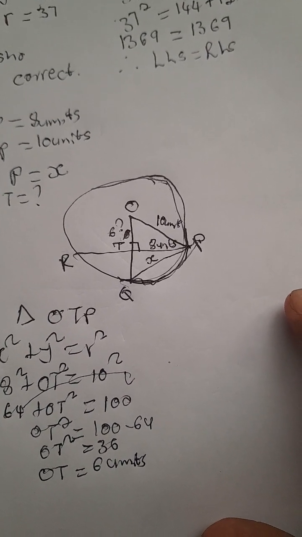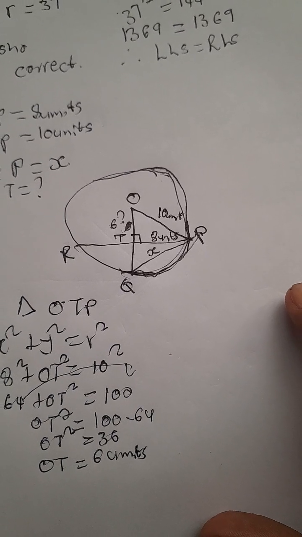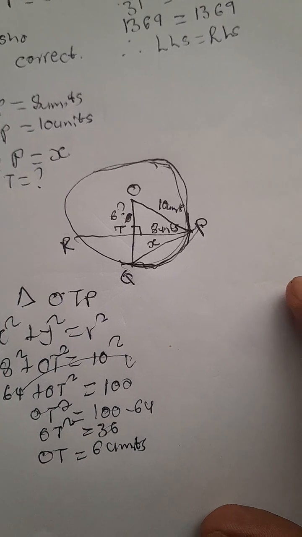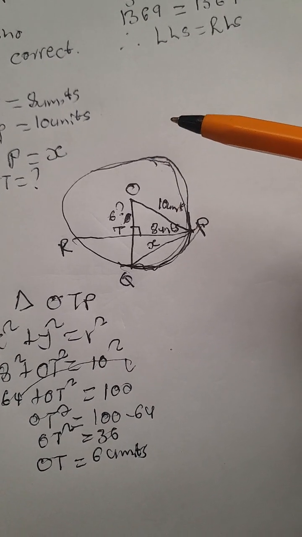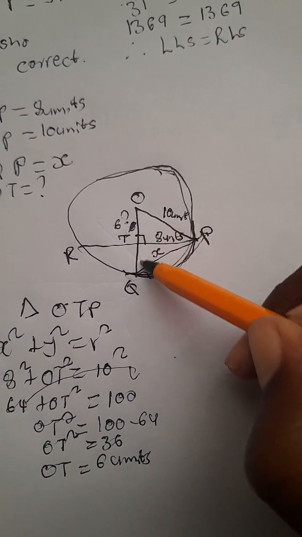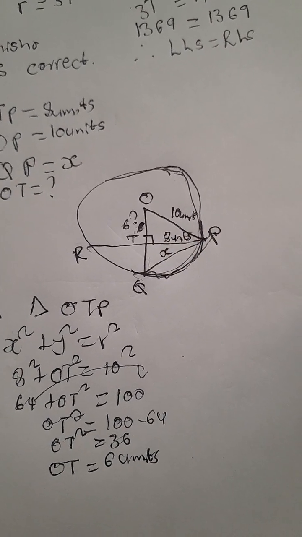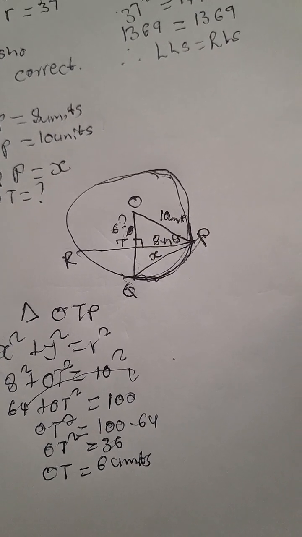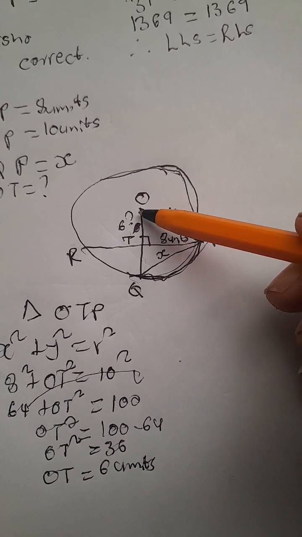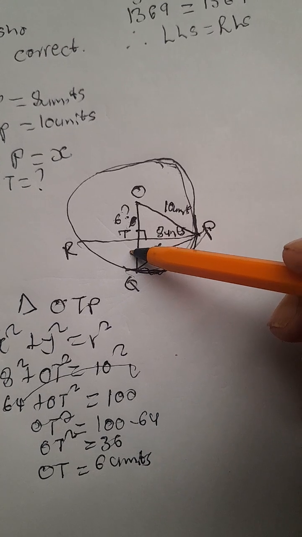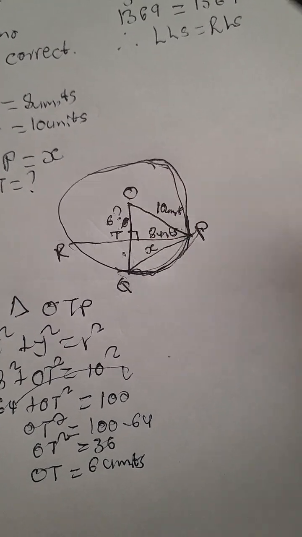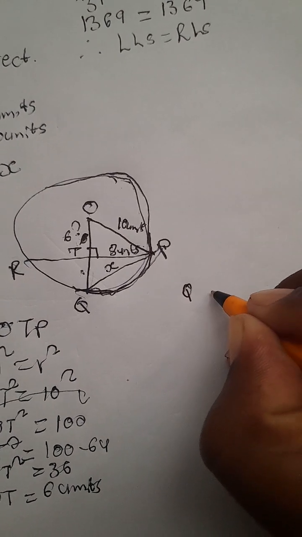To solve for QP, guys, you will have to be smart. If we are able to find TQ, we can make our life easy. What we can see is that you can agree with me that OQ is a radius, and that OQ is equal to OP. Both of them are the radius. Let's do it in this manner and see what we're getting.